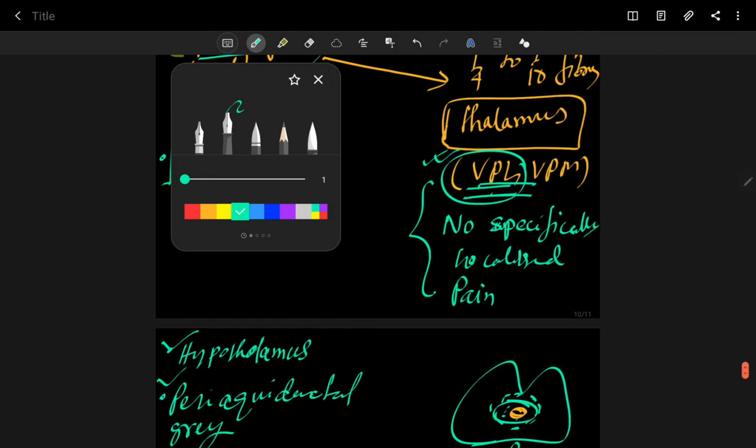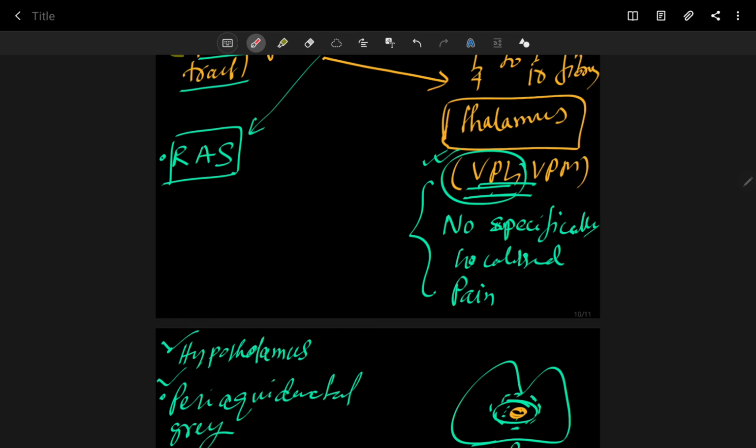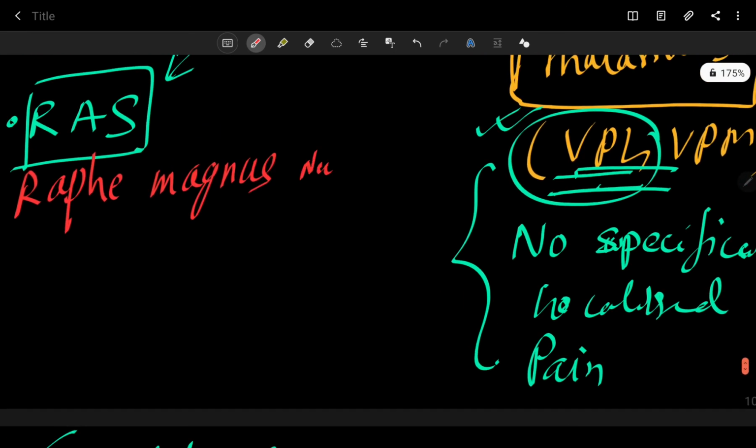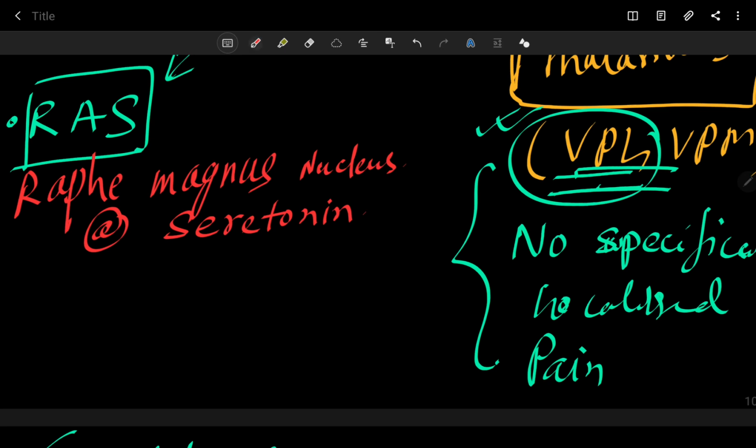Now there is a little detail I want to add here. In case of the reticular activating system, one thing to note is the Raphe Magnus nucleus, a nucleus of the reticular activating system. At this level, the Raphe Magnus nucleus level, the major neurotransmitter is serotonin. This point is a little bit important.